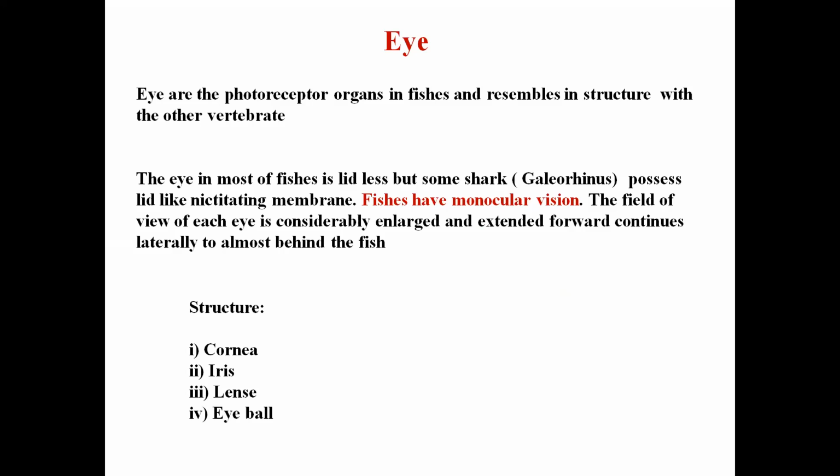They have a nictitating membrane which covers the eye and acts like an eyelid. Otherwise the fish eye doesn't have an eyelid.